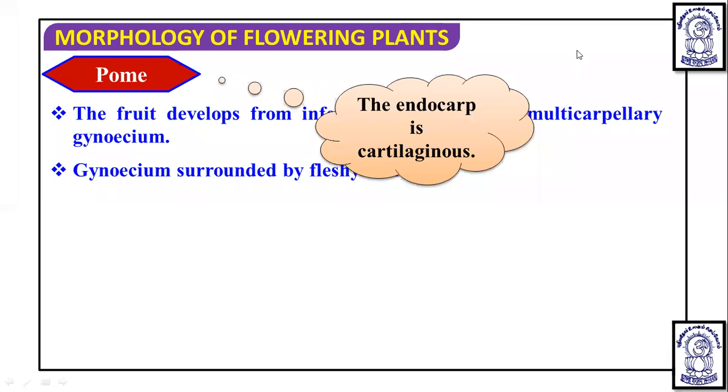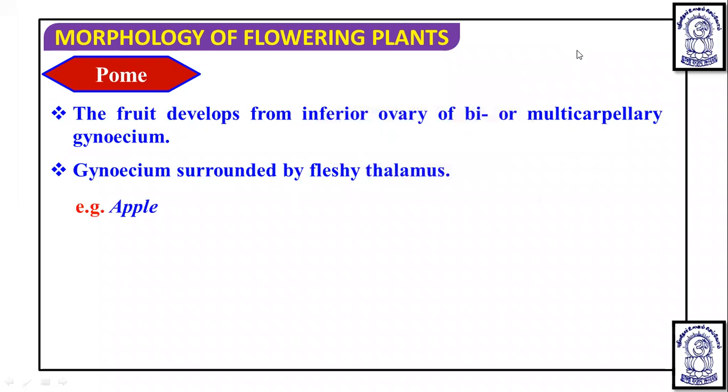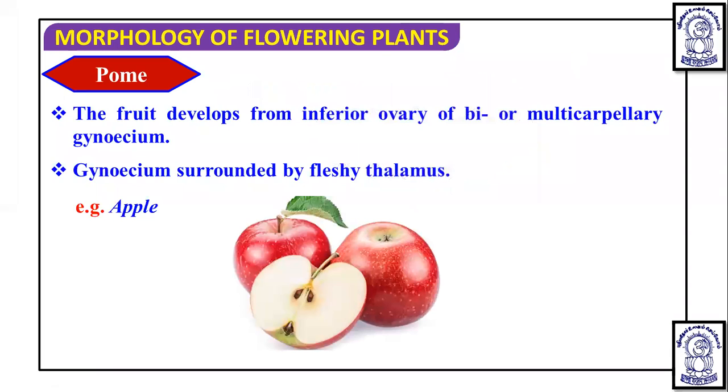In this, the endocarp is somewhat cartilaginous. Okay, and the example is apple. In this apple fruit, dear students, you will see that it is developing from the inferior ovary. Apart from this, pear is also an example of this pome fruit. Here, the remains of sepals and stamens occur at the free end. Here you can see the remains of sepals and petals. Okay. And here you will see this is the thalamus.